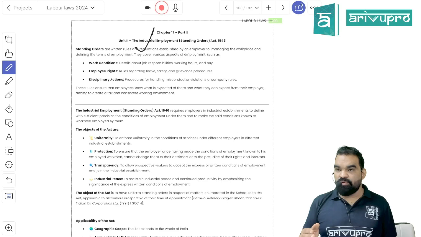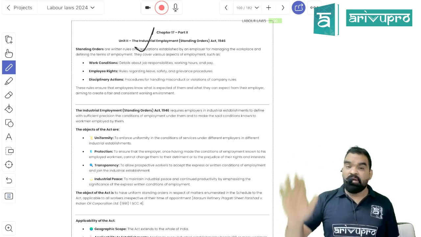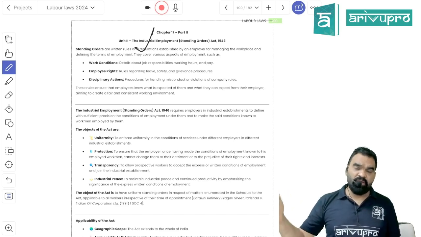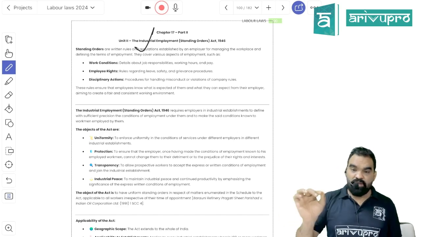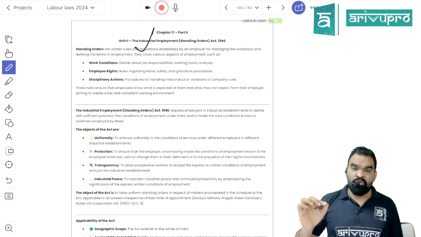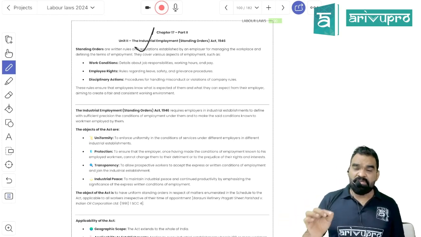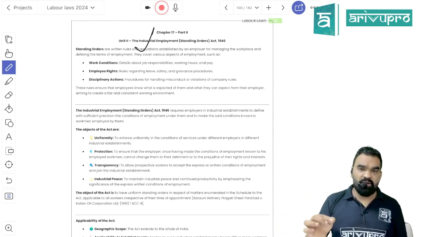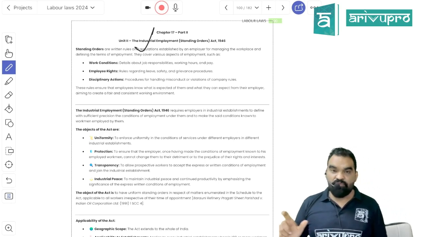Under this act, there are two provisions. First, you have to get a standing order, which is nothing more than list of common terms and condition that is going to be applicable upon worker working in your organization. You have to prepare that. What is standing order? It is nothing more than a proper format prepared, detailed terms and condition, that is the list of all common terms and condition. This is going to be equitably applicable on any person who is going to work within the establishment, factory or organization, right? So standing order is the list of common terms and condition.